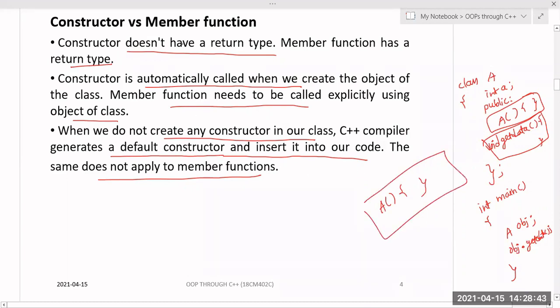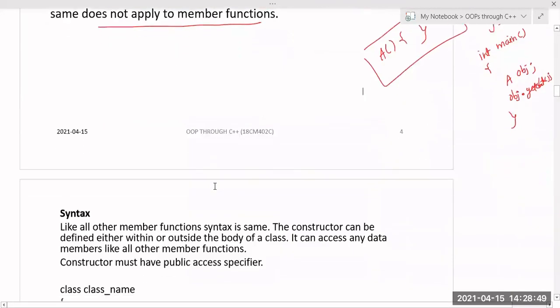All of you got the differences between constructor and member function, right? Yes, sir. Yeah. So this is about constructor and member function.